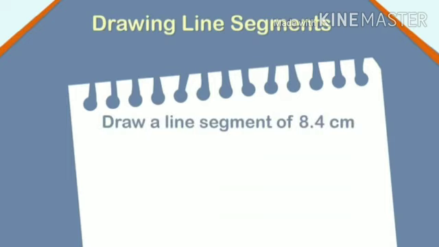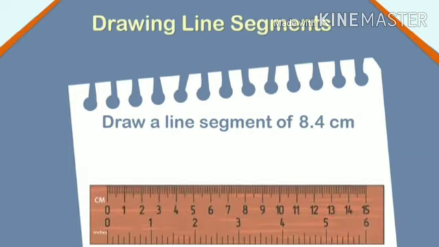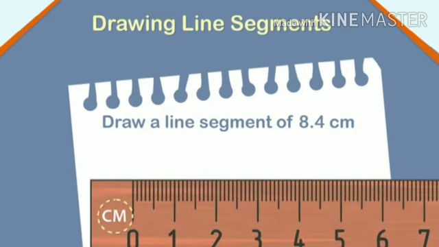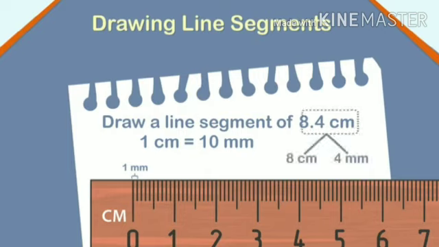Now let us get a little more complex. Let us see how to draw a line segment measuring 8.4 cm. Look at the ruler closely. The ruler has markings in centimeters. Each centimeter is divided into 10 smaller divisions. Each small division is equal to 1 millimeter. So, 1 centimeter equals 10 millimeters. 8.4 centimeters is 8 centimeters and 4 millimeters.